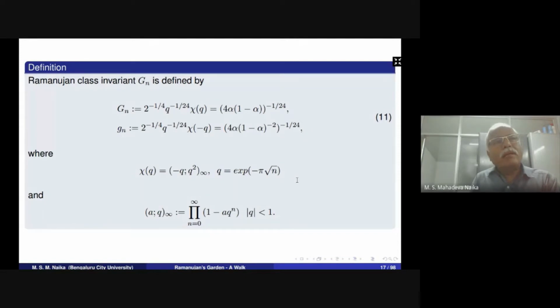And again, Ramanujan defines the class invariant G_n by 2 power minus 1 by 4 q power minus 1 by 24 times chi of q. It is 4 times alpha times 1 minus alpha to the power of minus 1 by 24, as in 11, and chi of q is f of minus q square infinity, and q equals exponential minus pi root n.